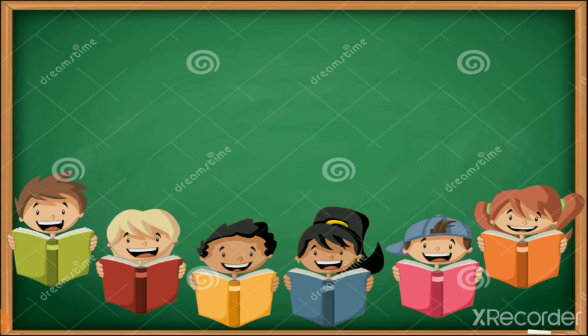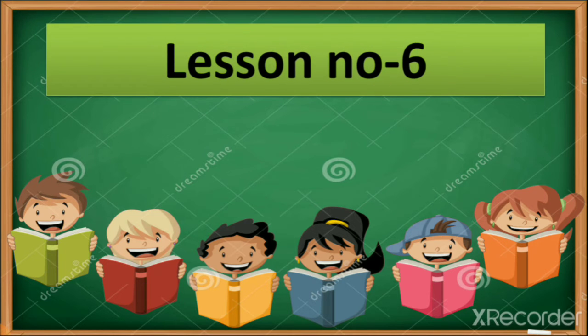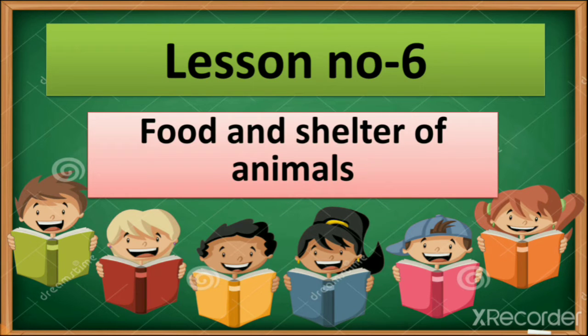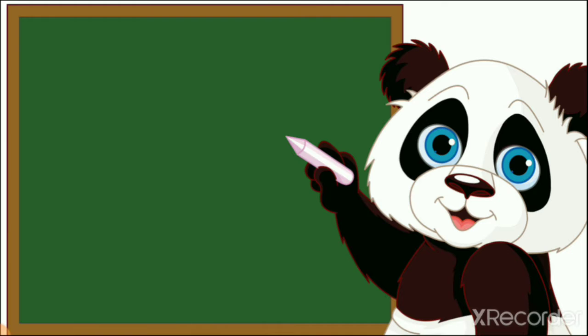Which lesson do we continue? Lesson number 6, right? So what is the name of this lesson? Do you remember or not? Is the lesson about plants, yes or no? No, the lesson is about animals, food and shelter of animals. The name of this lesson is food and shelter of animals. So in this lesson we learn about so many different things, right?